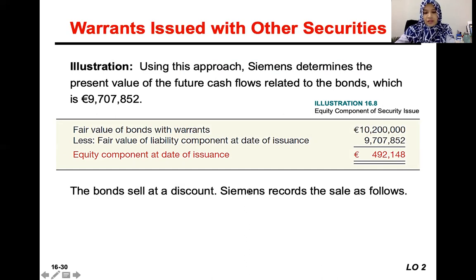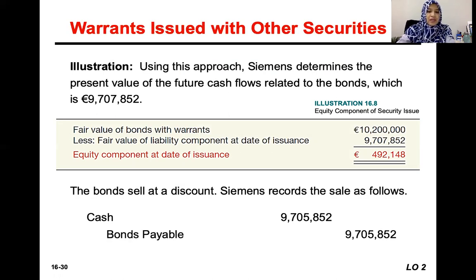So how do we record the sale of the bond? Basically, we will receive the cash, 9 million, and so on. So the bond is sold at a discount, basically, and the bonds payable at 9,705,852. But the company is able to sell the bond at a discount because it offers the share warrants. Which means that the company will pay less in the future than the amount that it received from the purchase price.